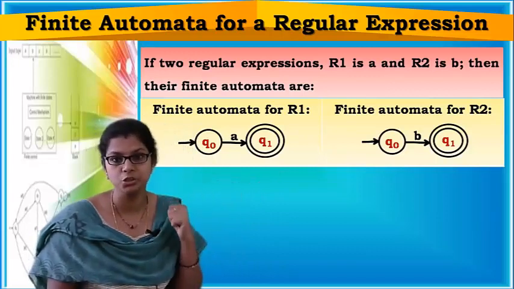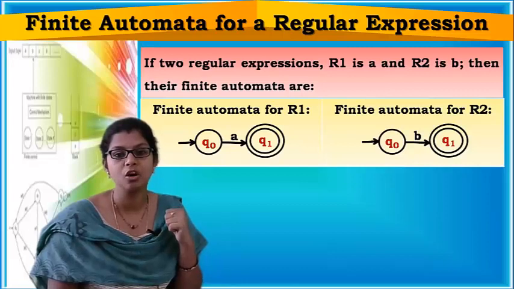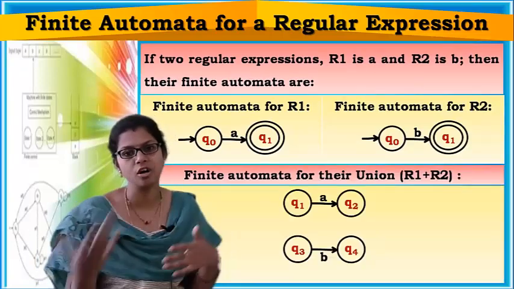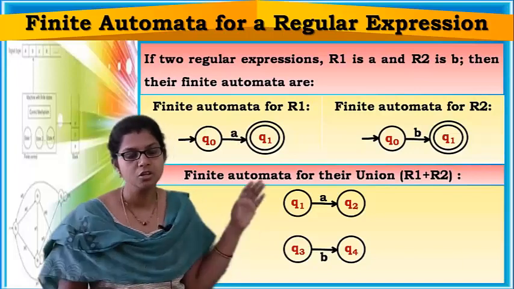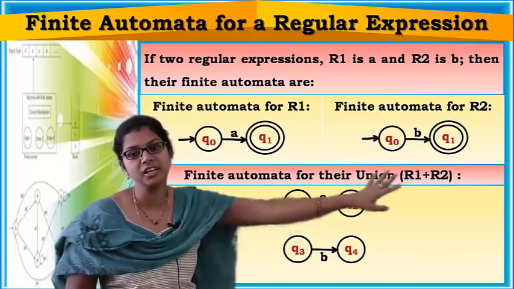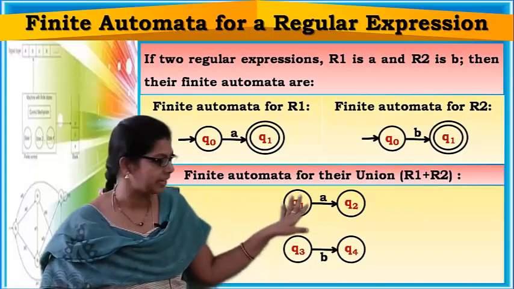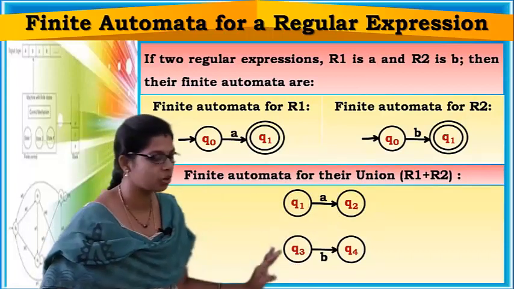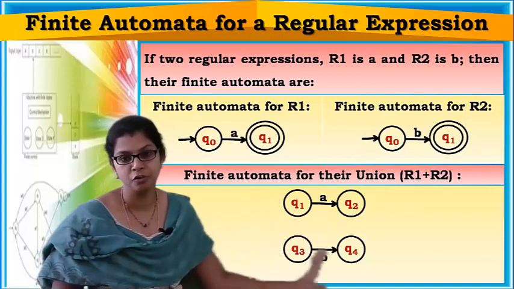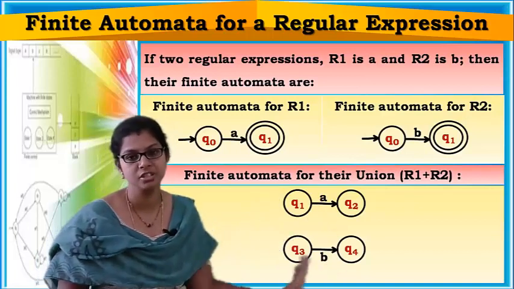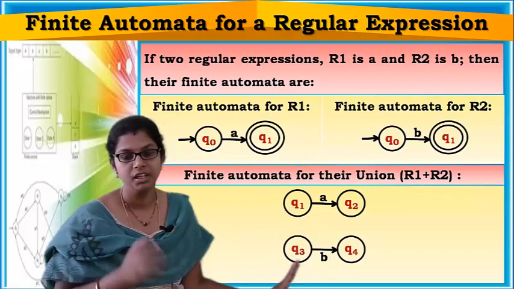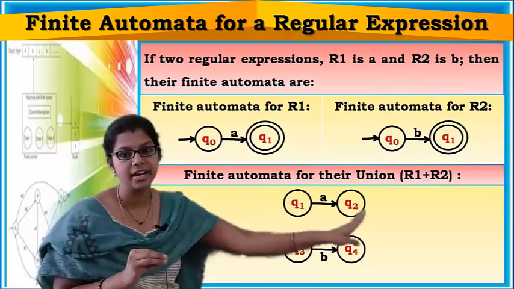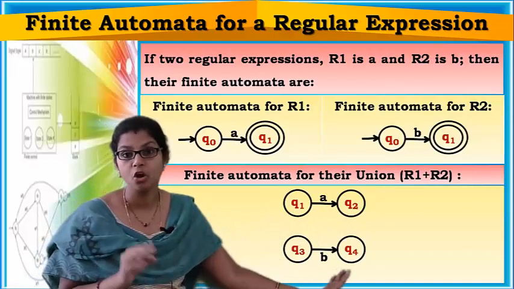First operation is union. Union means combination, either this or this. So union of R1 and R2 means either A can be accepted or B can be accepted. I have used 4 states and drawn transitions among them with A and B. Now your finite automata should accept either A or B, not both.